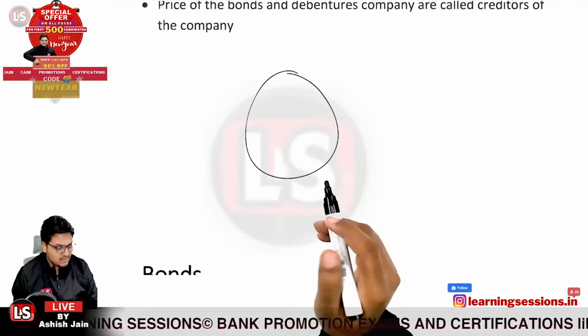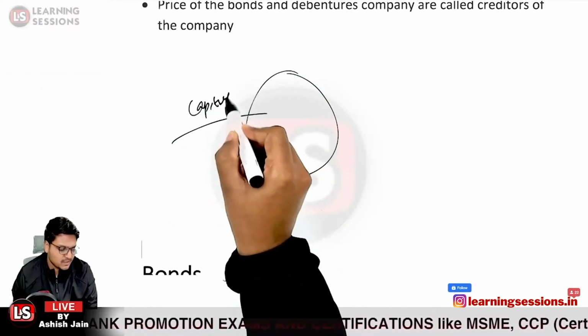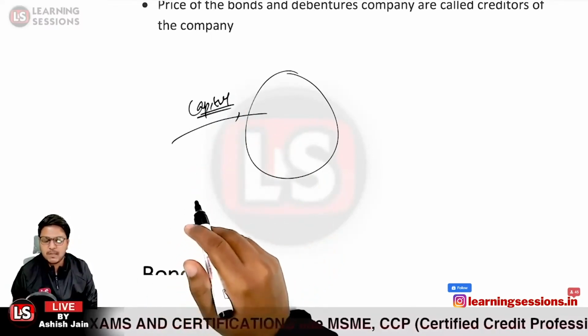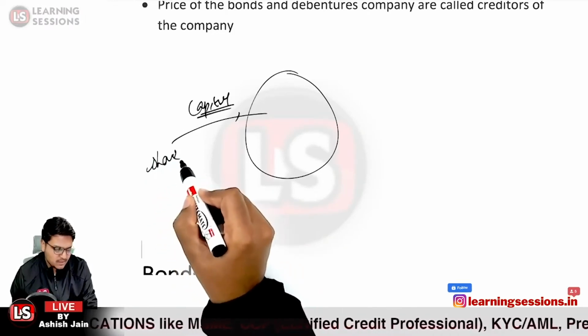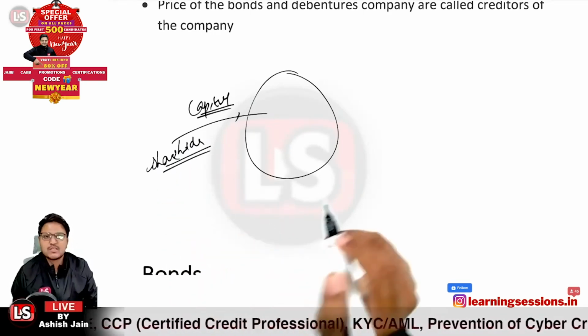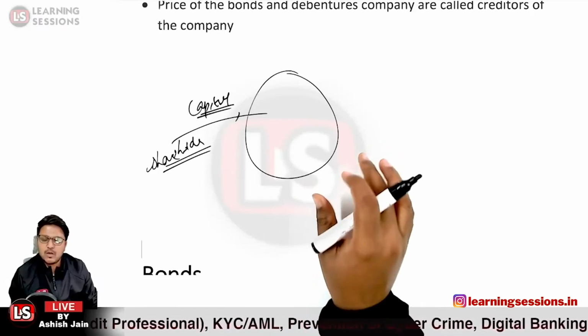So where is the company getting the resources? First of all, it is related to the capital that is invested by the owners itself. Who are the owners of a limited company or a public limited company? It would be the shareholders. So the company can raise capital from the market by issuing shares, and that is not to be returned because it's a long term capital.